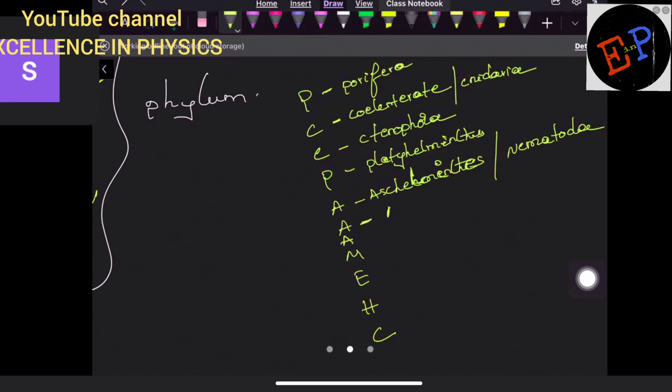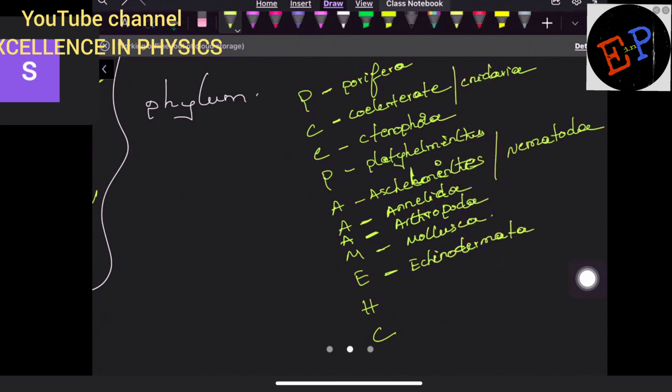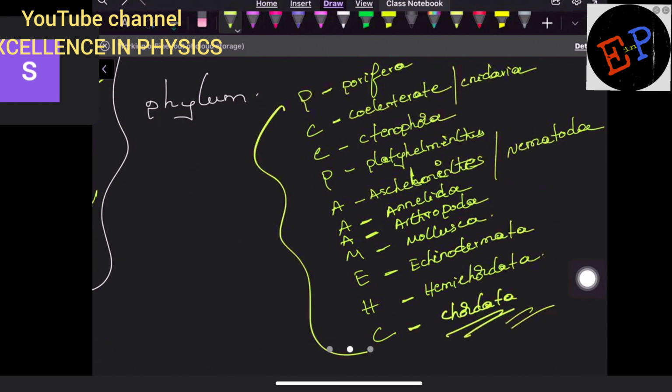The three A's are Annelida and Arthropoda. Clear? M is called Mollusca. E is called Echinodermata. Clear? H is called Hemichordata. Are you able to understand? And C is called Chordata. Okay. So by this mnemonic, you can easily remember how many phyla are present in the kingdom of animals. Are you able to understand?